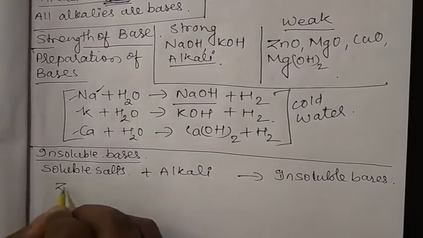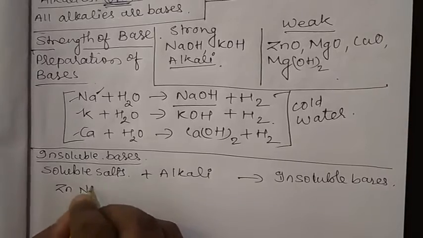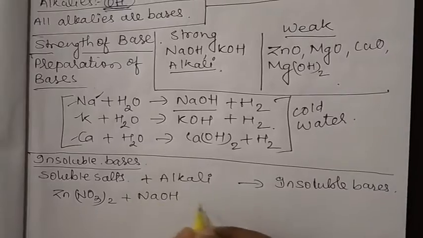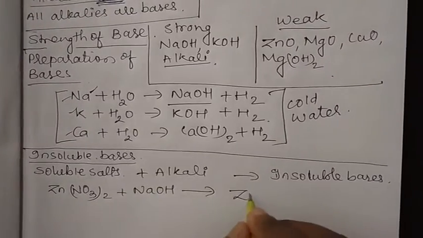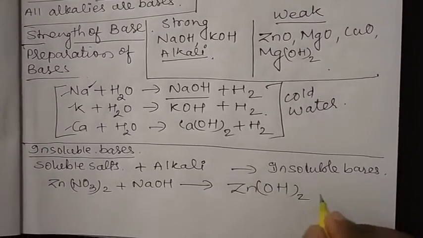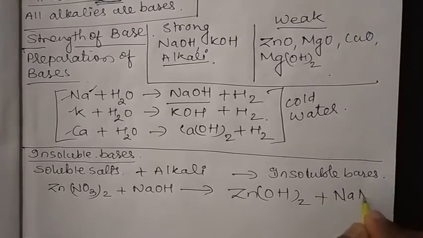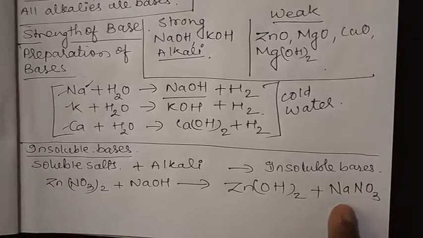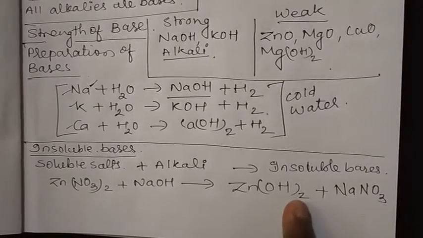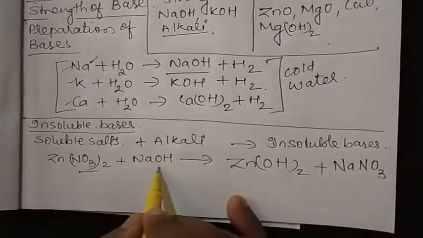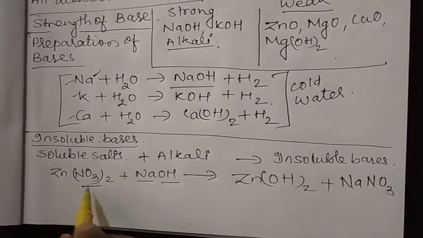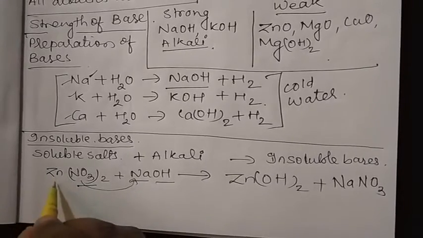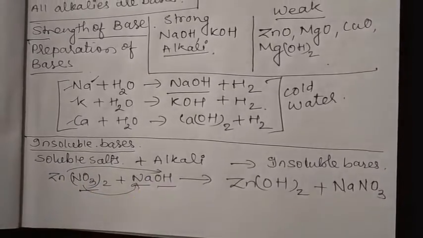Now take some examples. Zinc nitrate plus NaOH will give zinc hydroxide plus sodium nitrate. This is also an example of a simple double decomposition reaction. These are getting interchanged, so the nitrate goes with sodium and zinc goes with hydroxide.